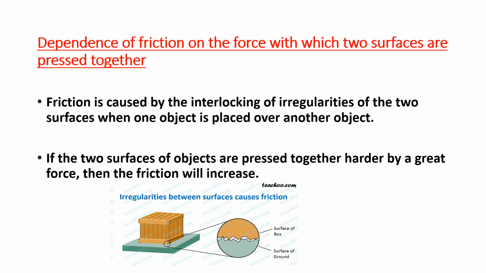If we are pushing a heavy box which is at rest, what will happen? There will be no doubt that the box doesn't move because there will be more interlocking between the two surfaces. That means we would apply more static friction in order to move the box. For a light box, there will be less interlocking of the molecules between the two surfaces.